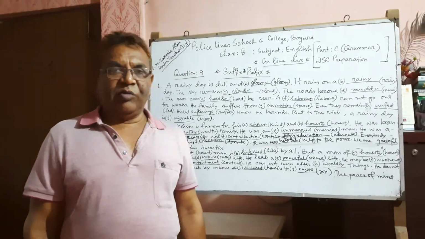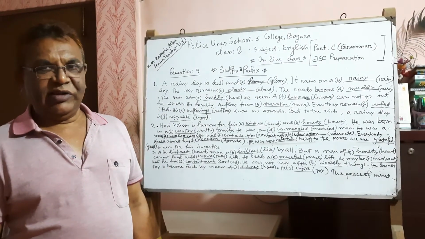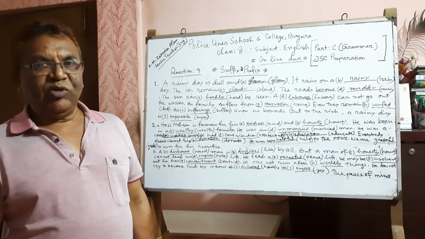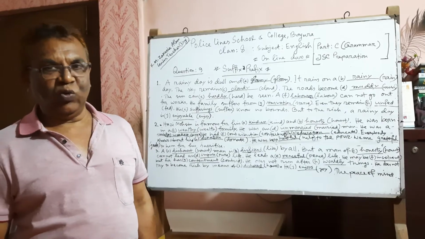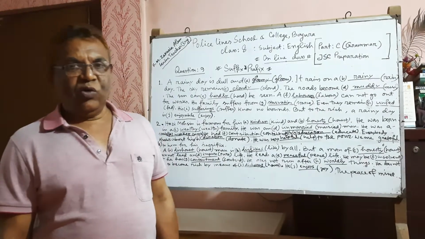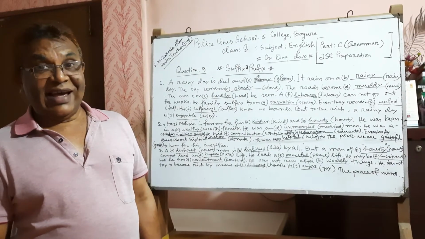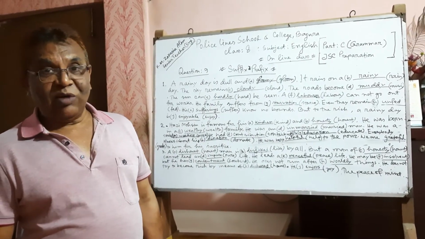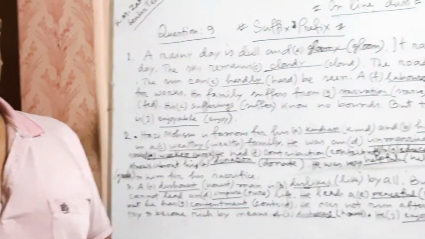Suppose Bangladesh is a beauty country. Here beauty is the root word, it will be the suffix, beautiful. So ful is added with the main word or root word to form a suffix.